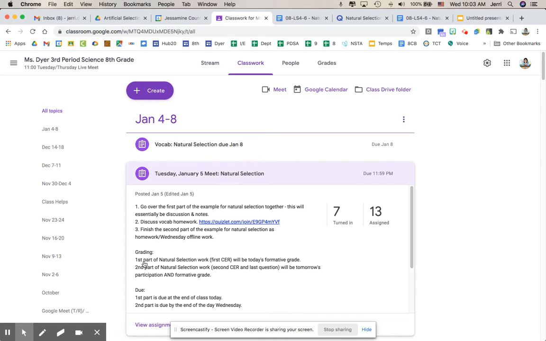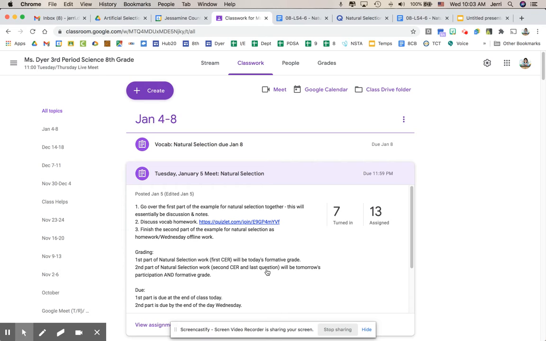Grading for today is that you will get a formative grade for the first part of the natural selection work. That's the first claim evidence reasoning section that I'm going to go over with you just now. That's going to be today's, Tuesday, January 5th, formative grade. The second part of the grading is the second part of the natural selection work. So that's the second claim evidence reasoning and the last question.